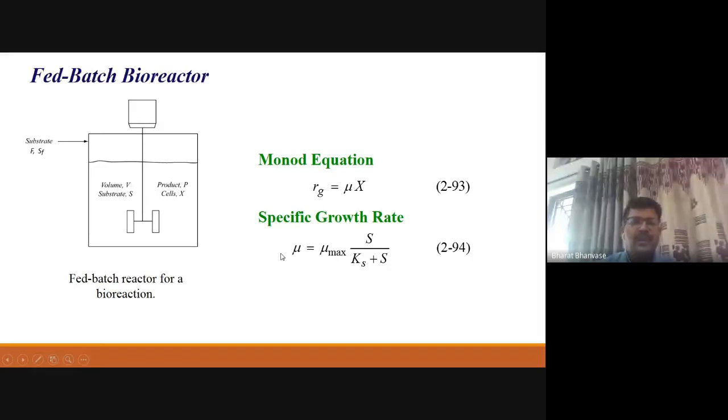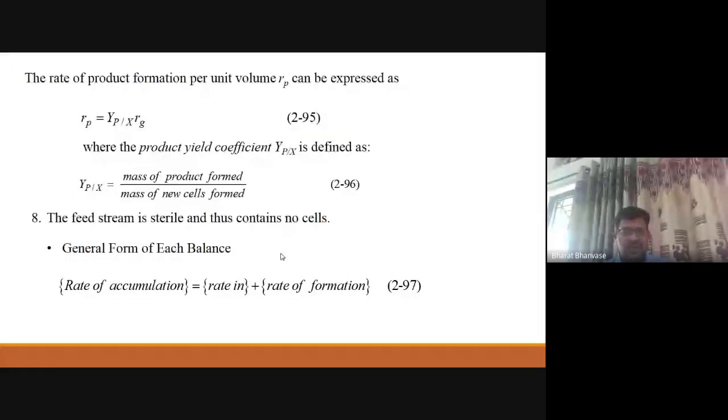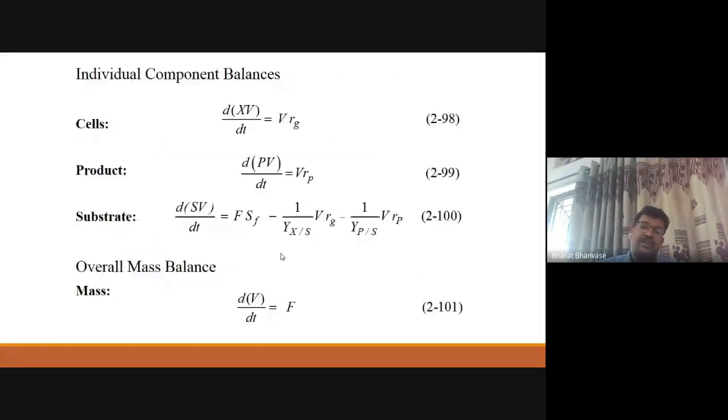In this case, the rate of accumulation, that is the time rate of change of mass inside the system, of cells or biomass or product, is equal to rate in minus rate out, plus rate of formation. That is a simple equation, and you end up with simple equations at the end, ordinary differential equations.